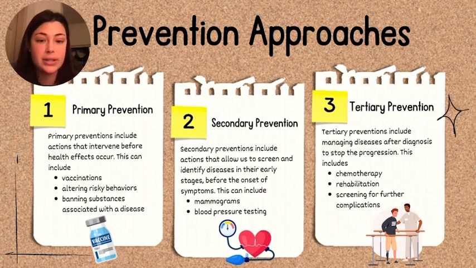Secondary preventions include actions that allow us to screen and identify diseases in their early stages, so before the onset of symptoms, including mammograms for those at risk of breast cancer and blood pressure testing for those at risk of high blood pressure. And lastly, tertiary prevention, which includes managing diseases after diagnosis to stop the progression, including chemotherapy, rehabilitation, and screening for other further complications.